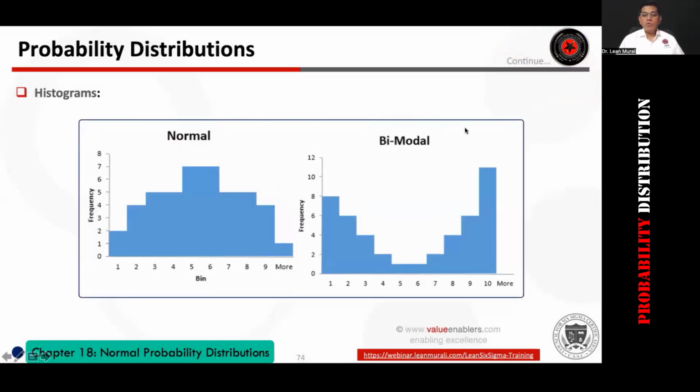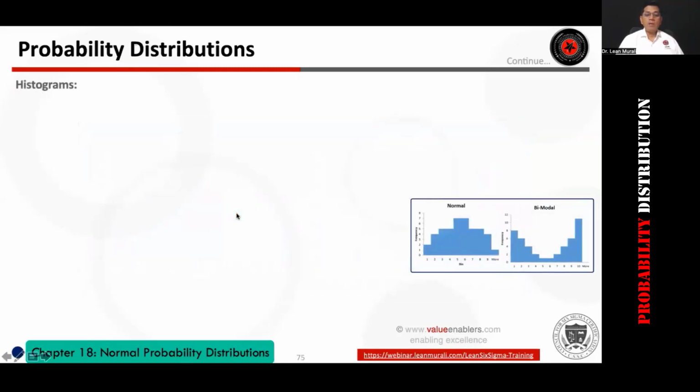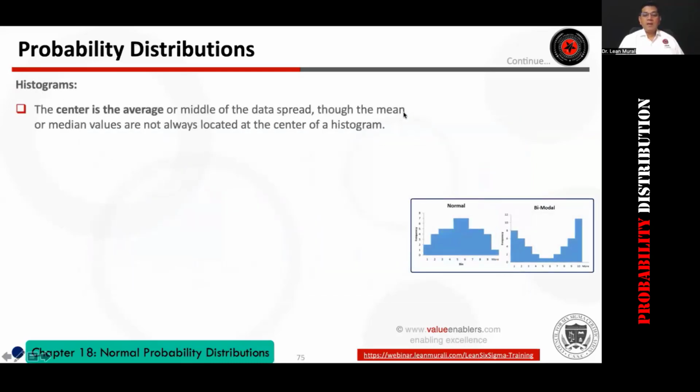So you've seen a distribution like this. What do you see? One, you see that it's a bell-shaped curve, and the other is peaked towards the ends. Towards the ends there is a lot of data, and in the center there is data. So this is called normal, and this is called bimodal. All of you type BM in the chat box. Bimodal. In a normal distribution the center is the average, so it need not always be like this.